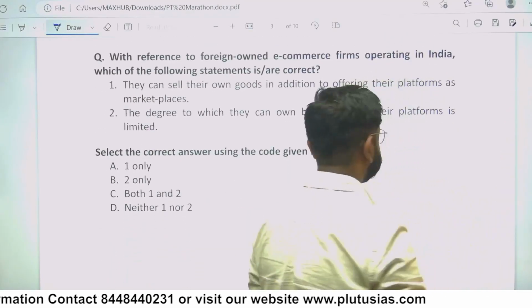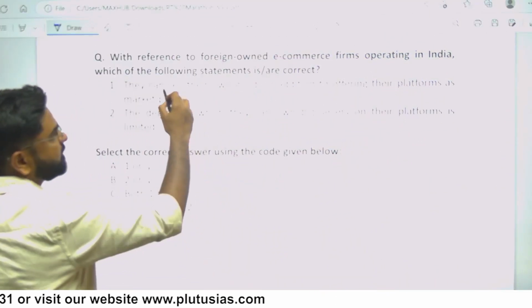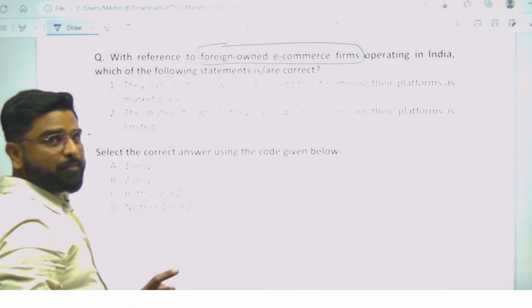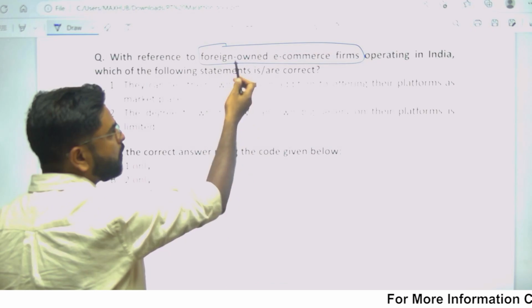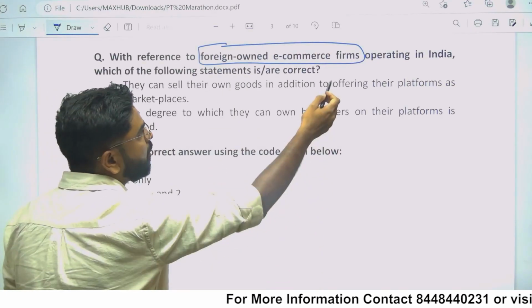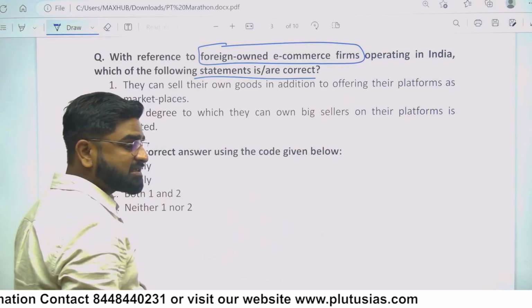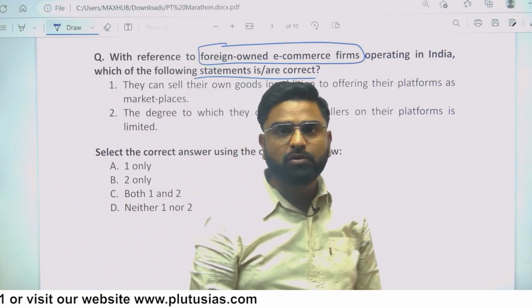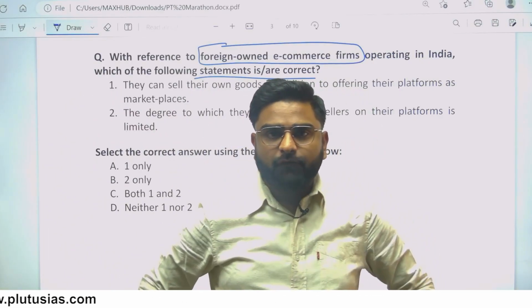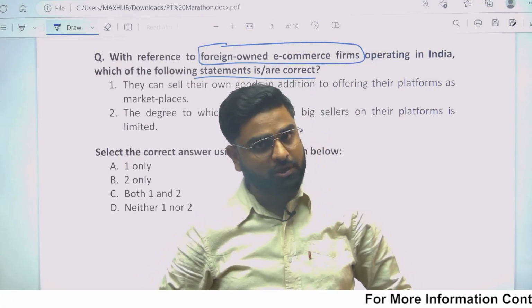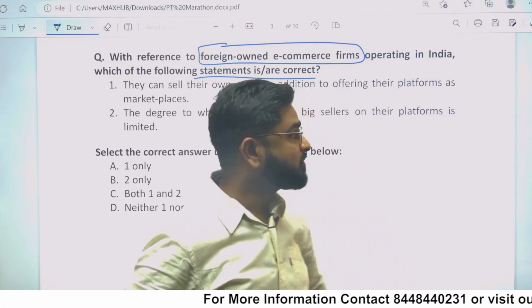Let's move to next question. With reference to foreign owned e-commerce firms, e-commerce like Amazon, Flipkart, foreign owned, जैसे Amazon is a foreign owned, operating in India, which of the following statement is correct? अब देखिए, this is something you can know when you know the policies of government of India. For e-commerce, government of India has e-commerce policy. If you would have read that, then only you can know. ठीक है, otherwise it's not something you can guess.